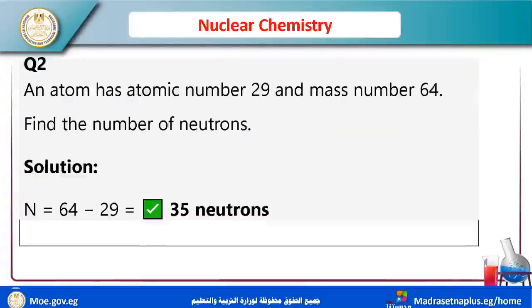The next question: an atom has atomic number 29 and mass number 64. Find the number of neutrons. So you write that 64 is the atomic mass, and you subtract 29 from it. The result is 64 minus 29 equals 35 neutrons.